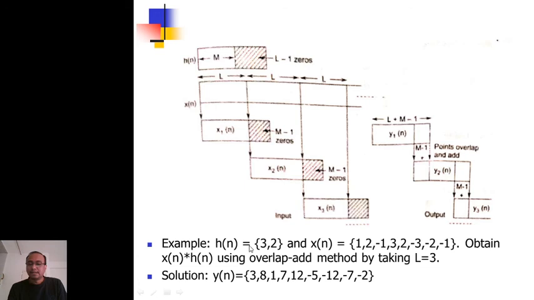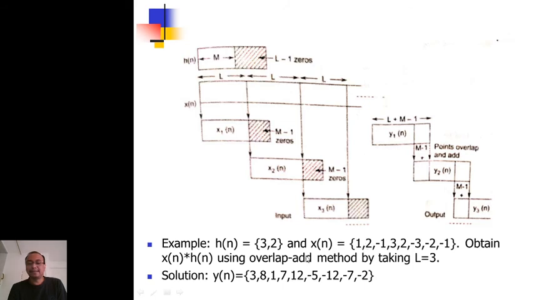So here I have formulated one example where hn is only a 2-point filter for simplicity, 3, 2, and xn is a long sequence. Compared to this hn, it has a very large length. So obtain the convolution of this x and h using the overlap add method by taking capital L equal to 3. That means my frame size is 3. So I have to divide this xn in chunks of 3 samples. So first I have to take x1n: 1, 2, minus 1, x2n: 3, 2, minus 3, and x3n: minus 2, minus 1 and 0.